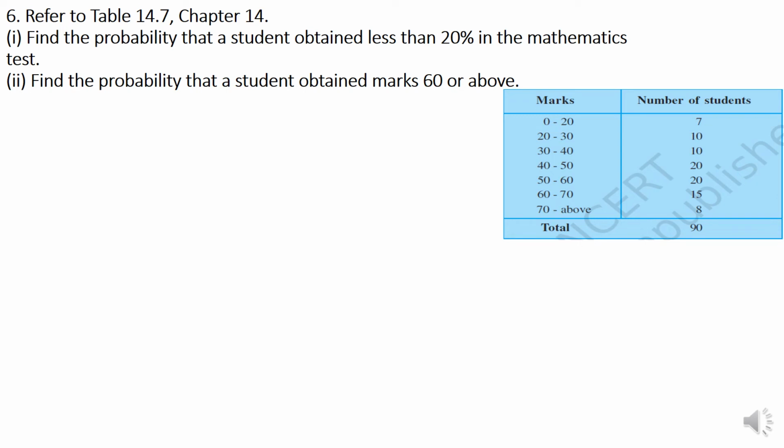Now question number 6. Refer to table 14.7 from chapter 14. Now what is the question? Probability of any event E is defined as favorable cases by total cases.